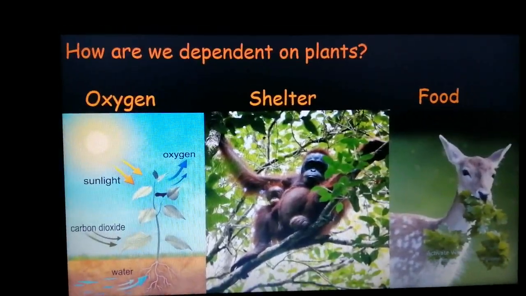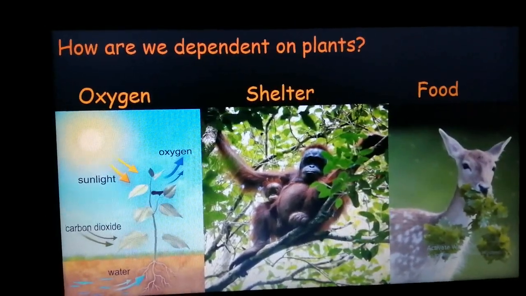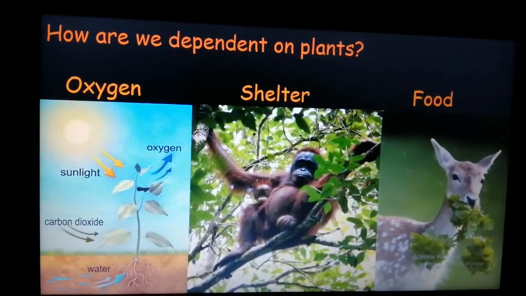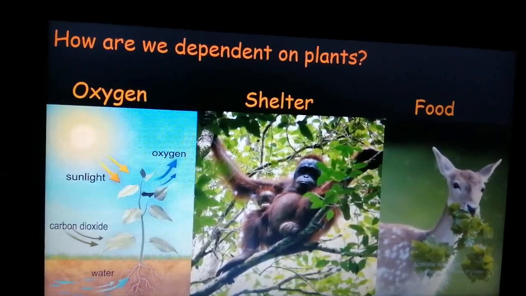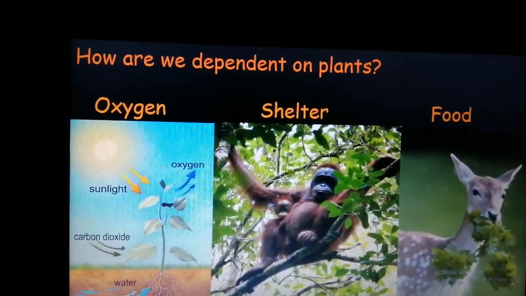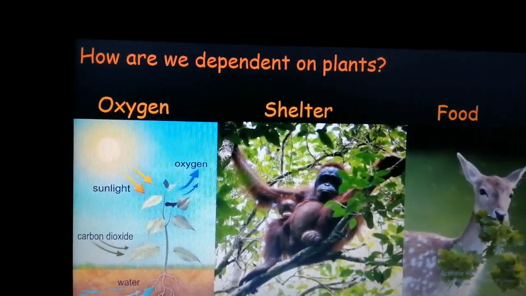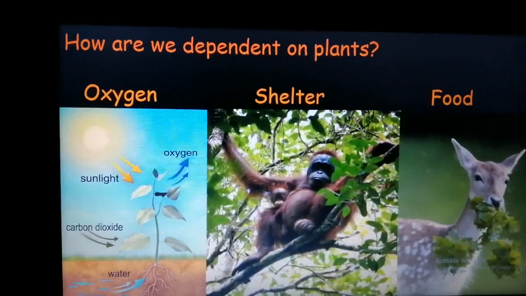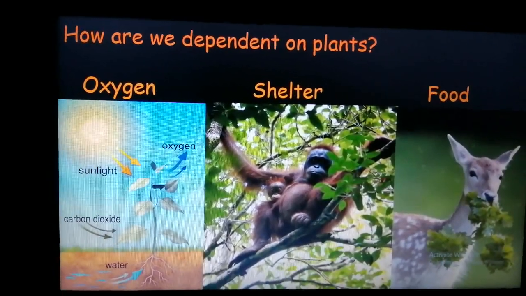Then they provide us with shelter. Many animals live on the trees like monkeys, squirrels. Yes, many of them live on the trees. Not only that, we also require wood to make houses. So in that way, the plants are indirectly helping us to provide ourselves with shelter.